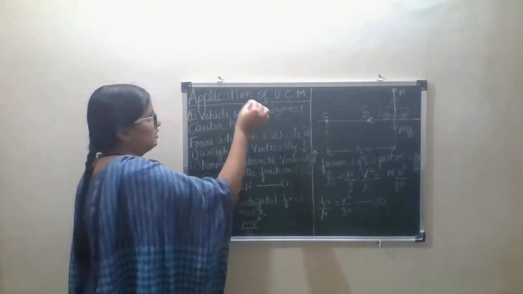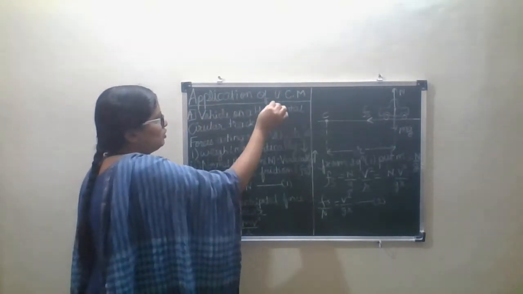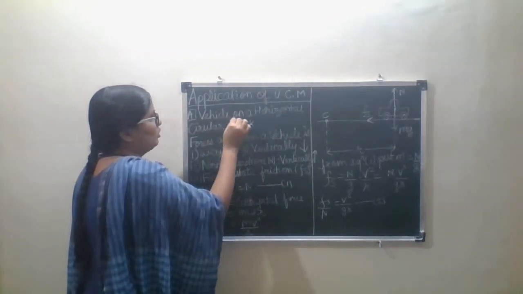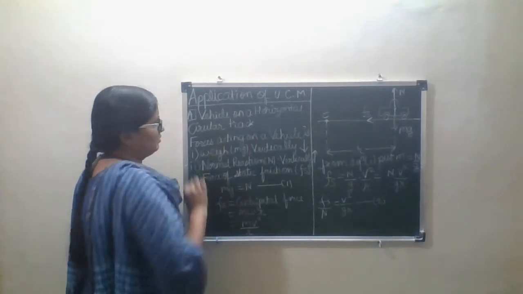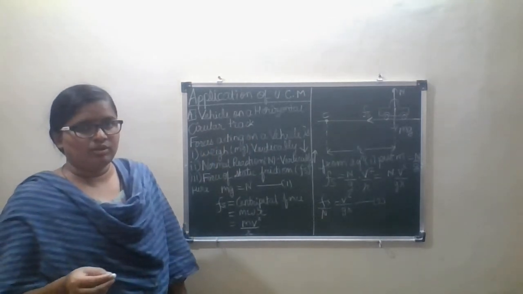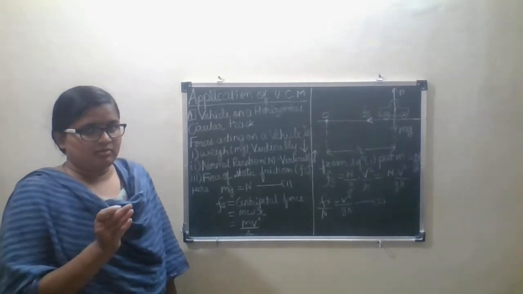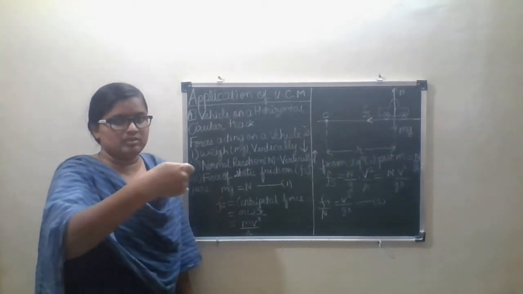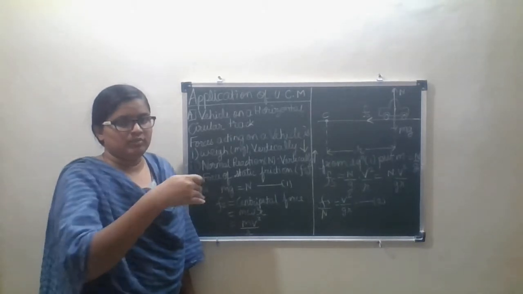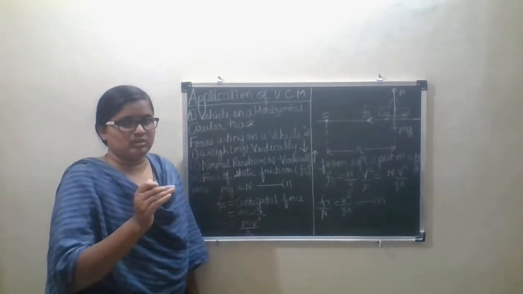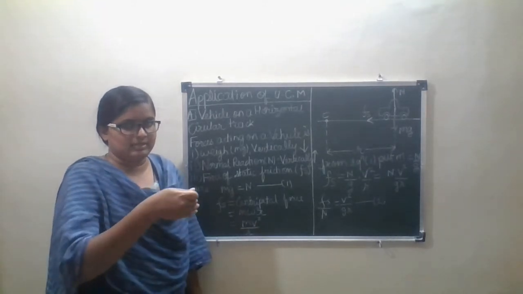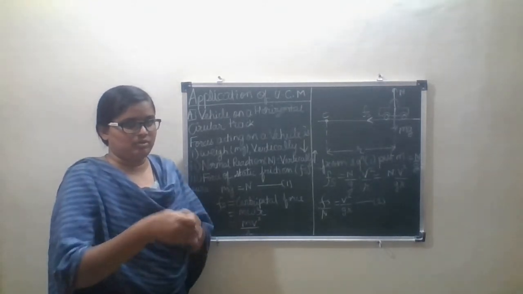From the applications of uniform circular motion, the first one is a vehicle on a horizontal circular track. Now we have to consider the vehicle which is moving on a horizontal circular track. Means the vehicle is taking a circular turn, performing a circular motion on a circular track like this, and the road is horizontal.